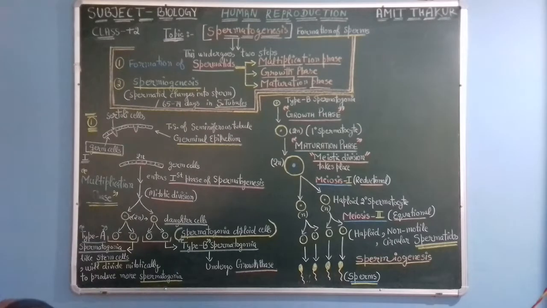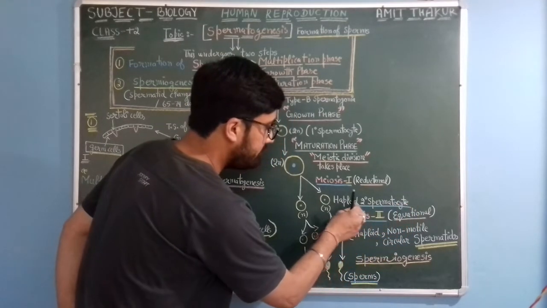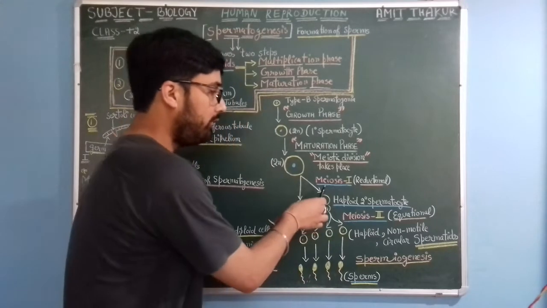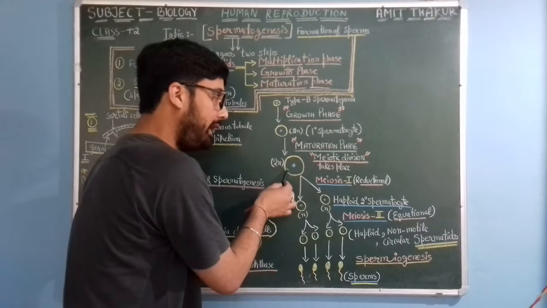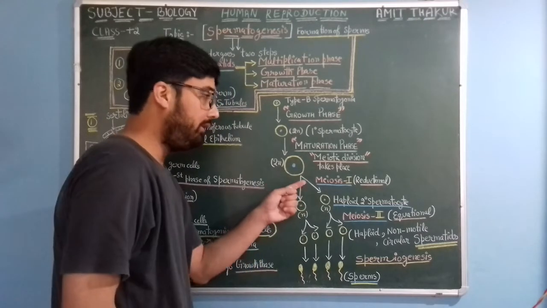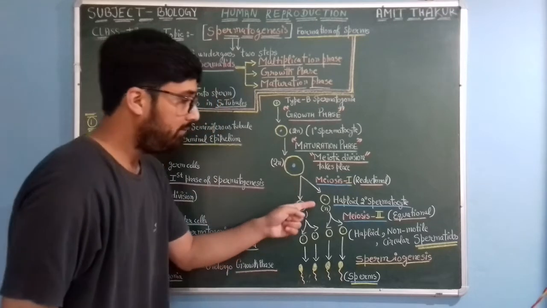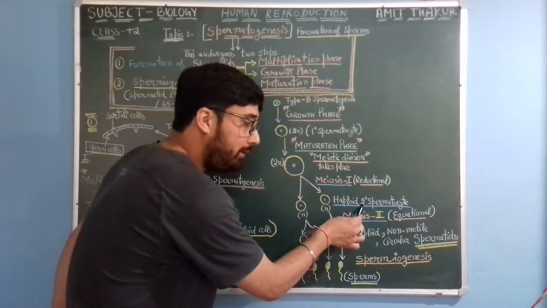Okay, so meiosis 1, reductional division: this primary spermatocyte, which was diploid in nature, after meiosis 1 would become 2 haploid secondary spermatocytes.